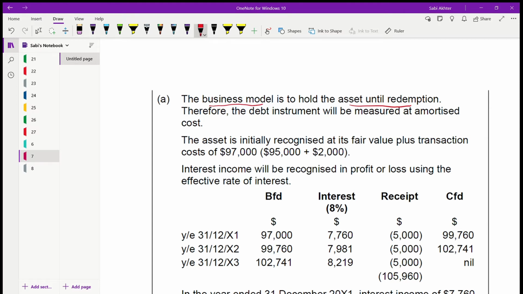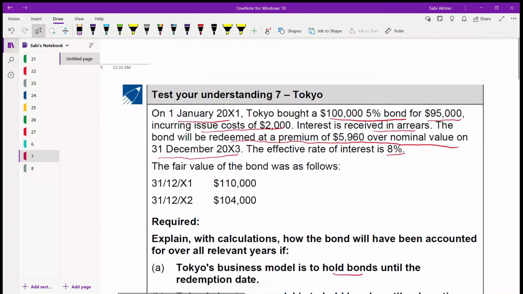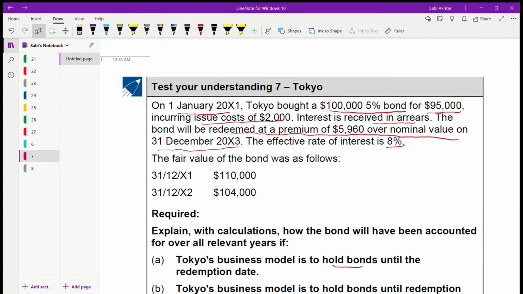So because the business model is until redemption, debt instruments will be measured at amortized cost. And how are you measuring the asset initially? Fair value plus the transaction cost. Your fair value is 95,000 and transaction cost is 2,000. It is this plus this.